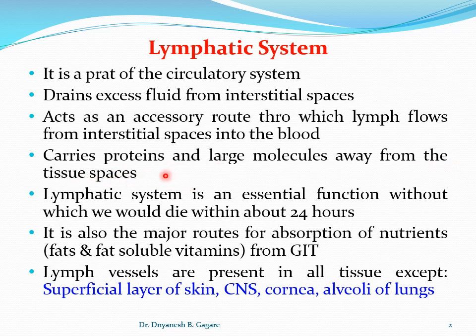The large molecules and proteins cannot be taken back into the capillaries, they cannot diffuse into the capillary. So these large molecules, for example bacteria, toxins, foreign particles, proteins, are taken away by the lymphatic system to the circulatory system.